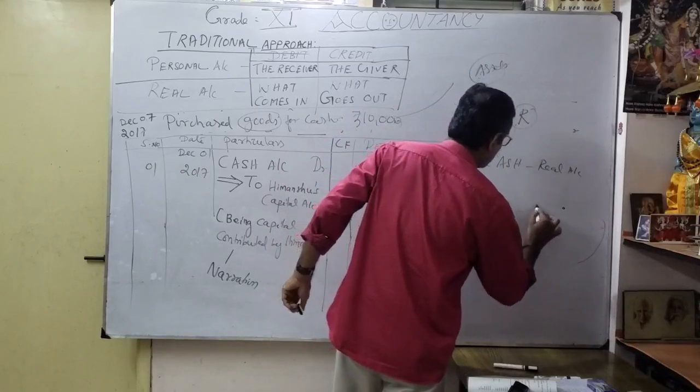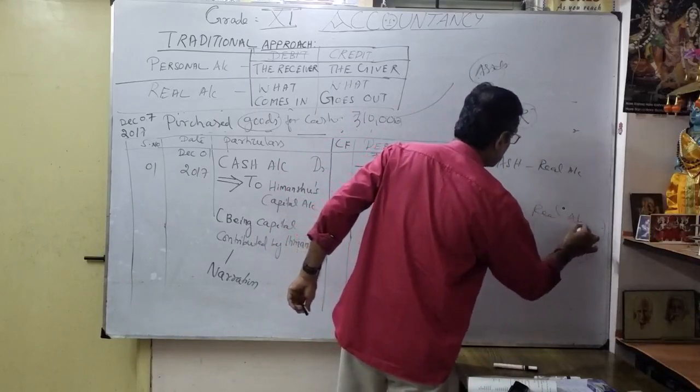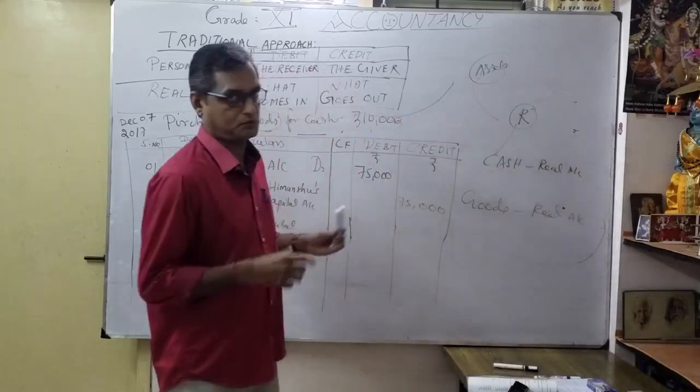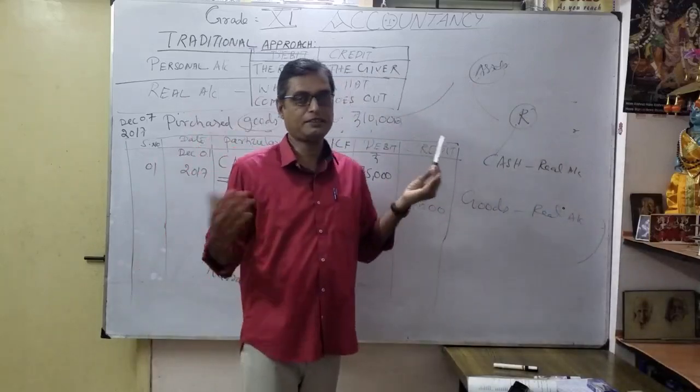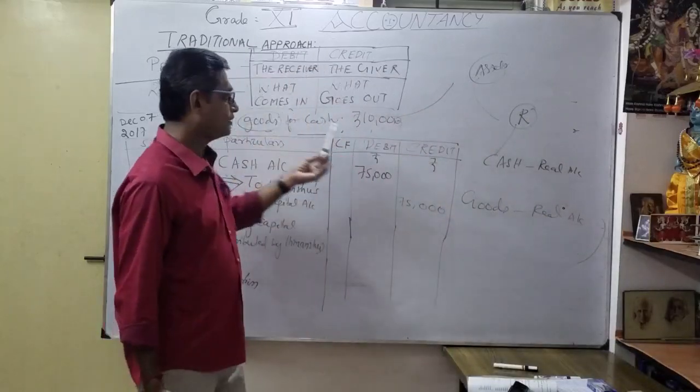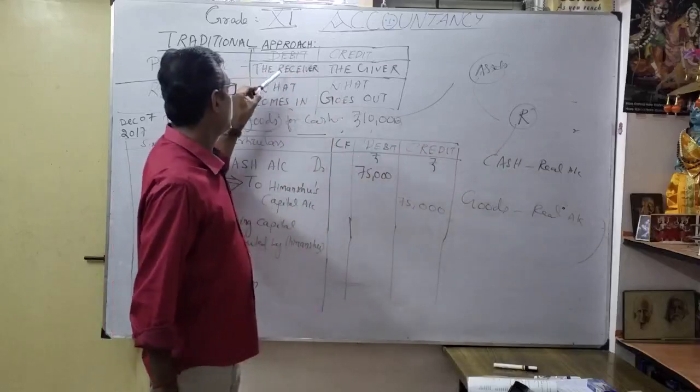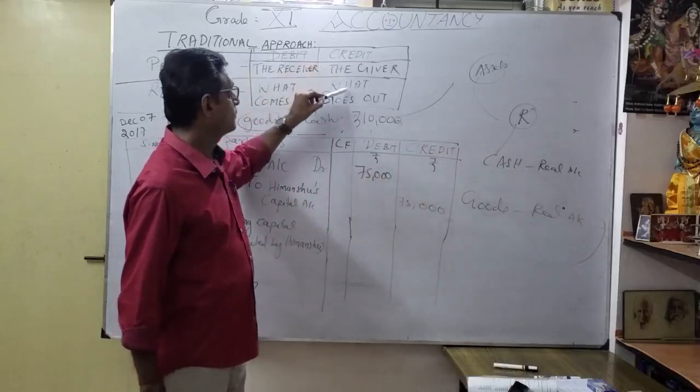Okay. Goods is also a real account. Correct. Goods is also a real account. So here both are real accounts, so very easily you can form the journal entry. So what's the real account rule? Debit what comes in, credit what goes out.